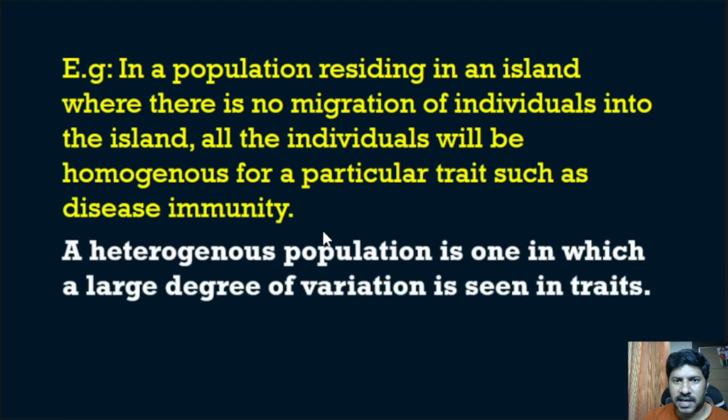There is an opposite kind of population, that is the heterogeneous population. A heterogeneous population is one in which a large degree of variation is seen in traits. So it is a mixed kind of population, in which there will be a large degree of variation in each person. That kind of population is known as a heterogeneous population.